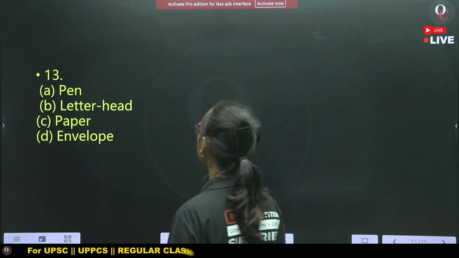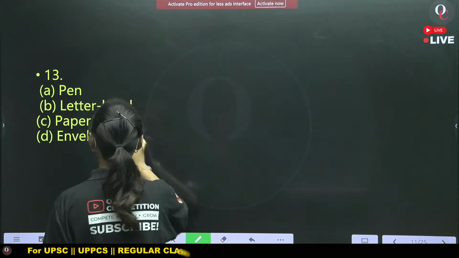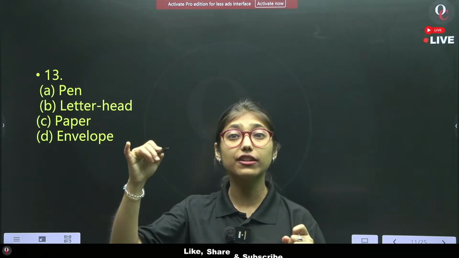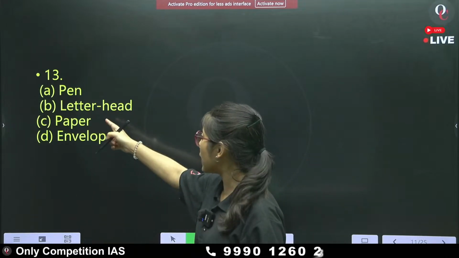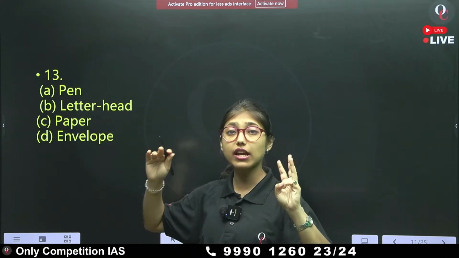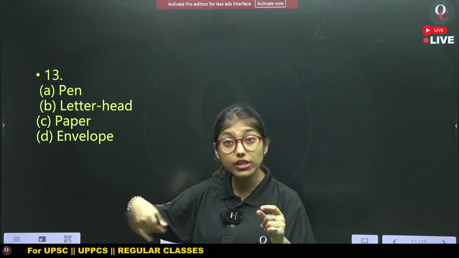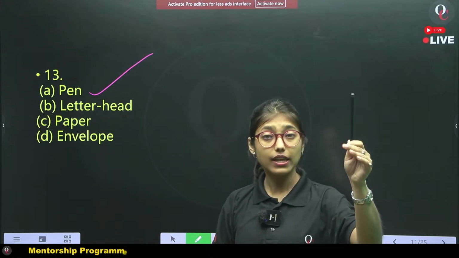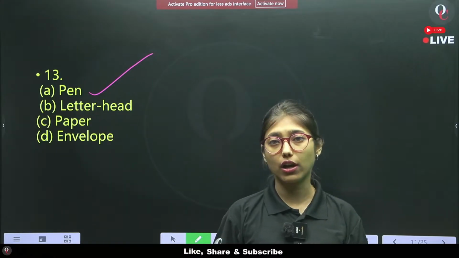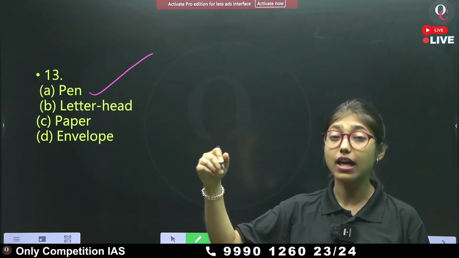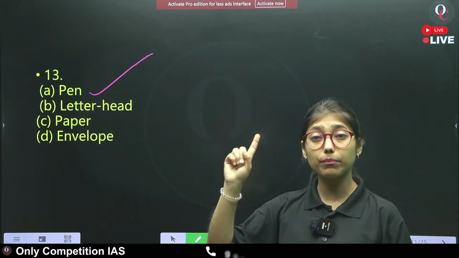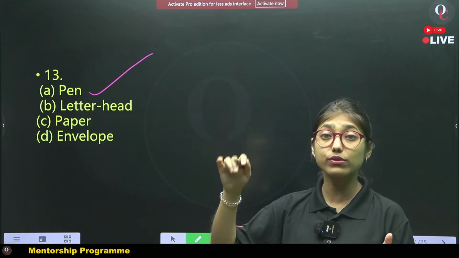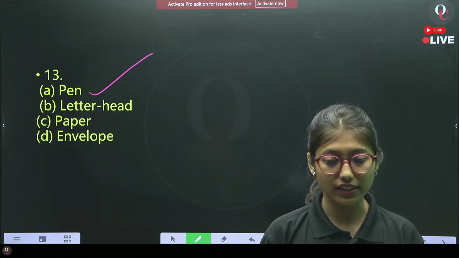Look, here letterhead, paper and envelope, all those are pieces of sheet on which we can write. These are three options where we can write using a pen, and therefore our odd one out is what? Pen. Pen is the odd one out because only the pen is used to write. Otherwise, options B, C and D are the paper or sheet where we can write using the pen. The relation is that.